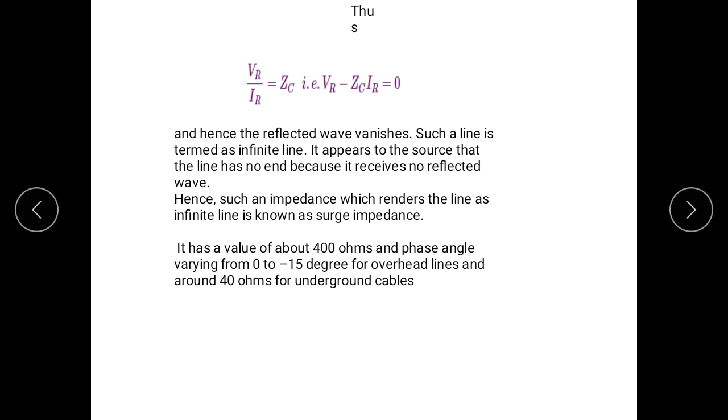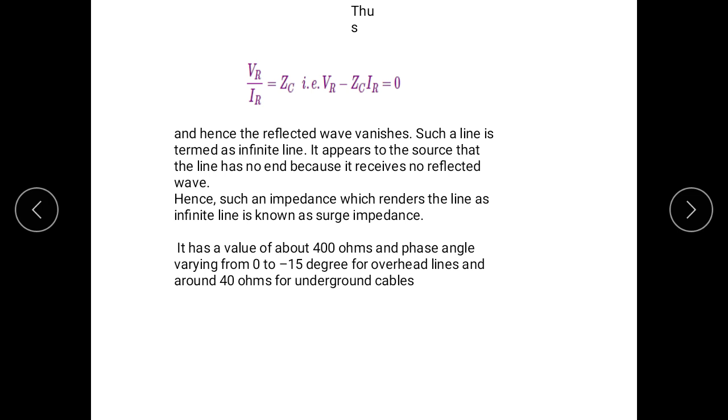Such a line is termed as infinite line. It means in an infinite length line there is no reflected wave, so it appears to the source that the line has no end because it receives no reflected wave.